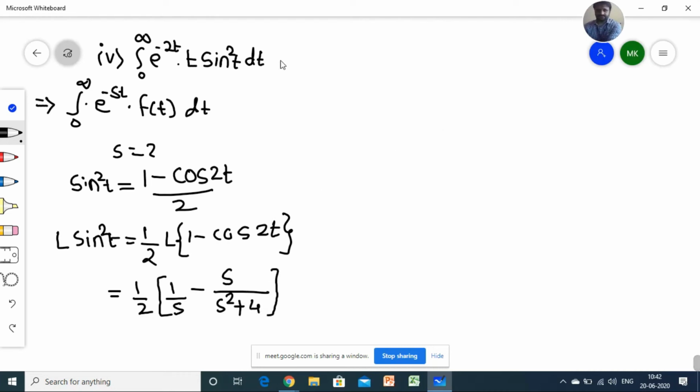Now next we have to apply the multiplication by t rule here also. So Laplace of t into sine square of t into dt is equal to minus 1 raised to 1, because t has power 1, d by ds into Laplace of this part.